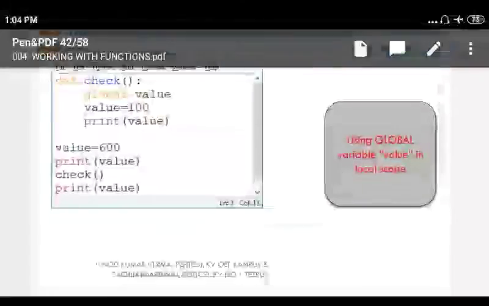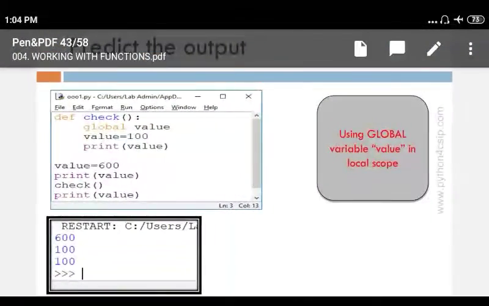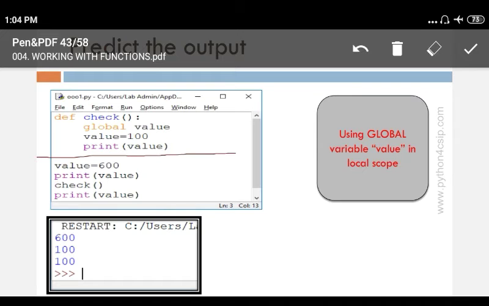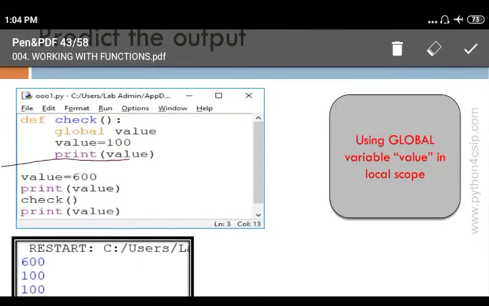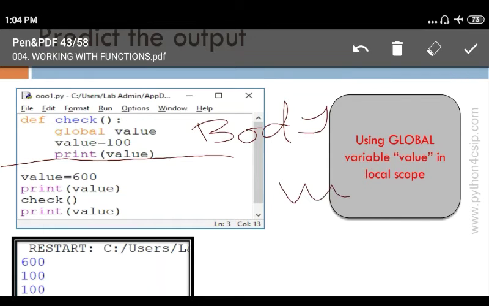Now in this program you see the same program, but one more line is added. This is the function's body, and this is the main part. Here this is a global variable with value 600, so it prints 600. Next the check function is called.